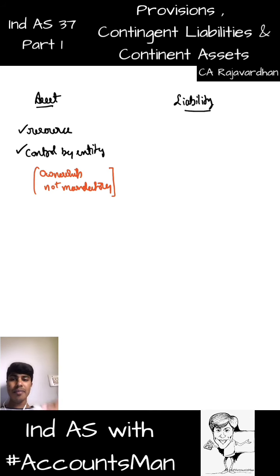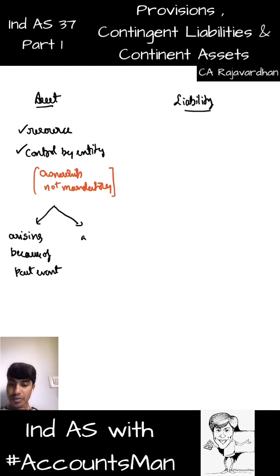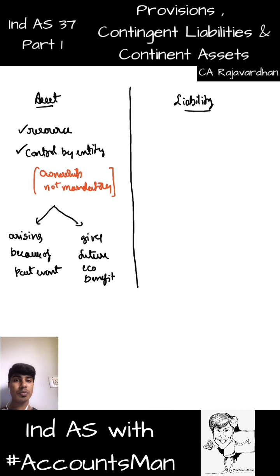So when is it called an asset? When it is a resource and when it is controlled by the entity. And more importantly, it should arise because of a past event, and it should give future economic benefit. Future economic benefit, and this is when we call it an asset. And this is not the first time I am discussing this specific point with you. I have discussed this in multiple scenarios previously.